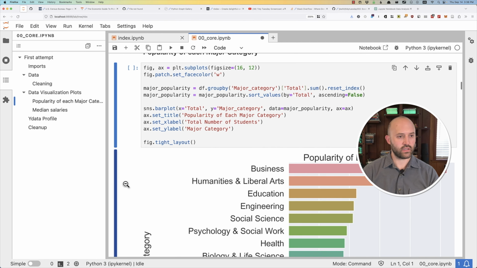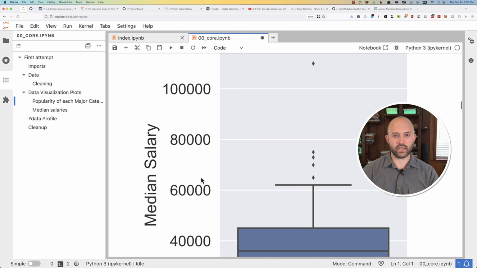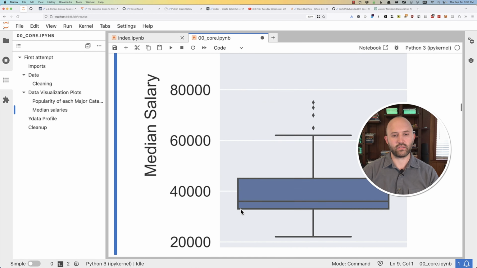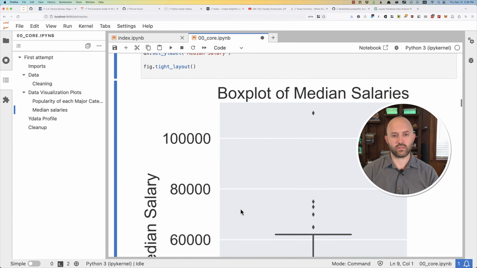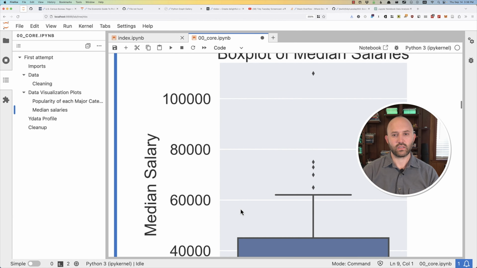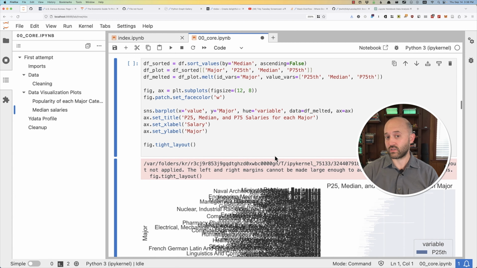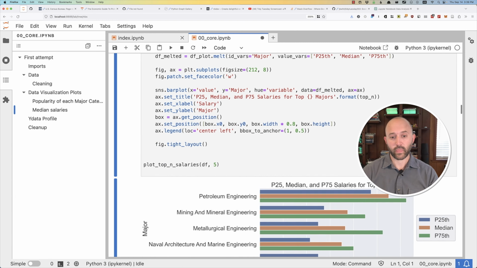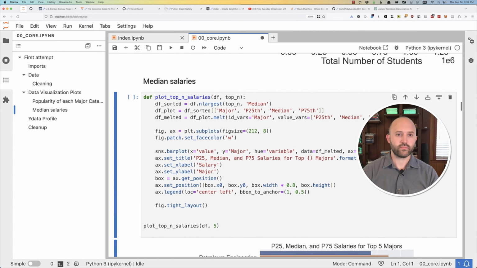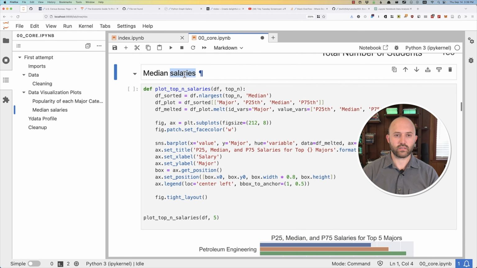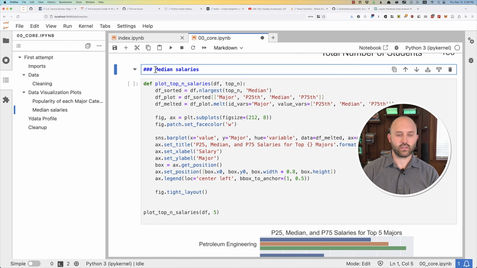Let's do that. And then we'll have the wide data. We don't need this. Median salaries just on its own. That's silly. I'll delete this one. This was a good first try. And then we got a median salaries plot. Let's call this top end median salaries.